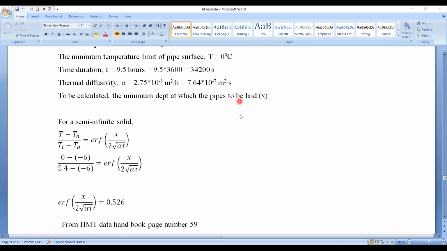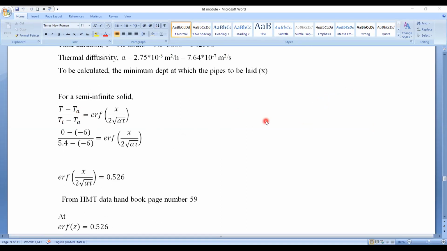Now for semi-infinite solids, as clearly mentioned, let us refer to the data handbook.